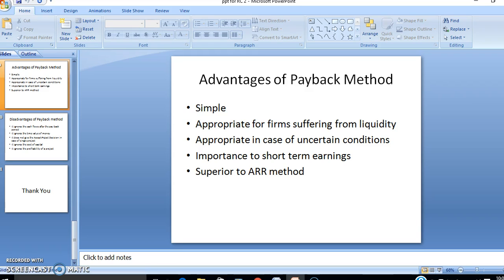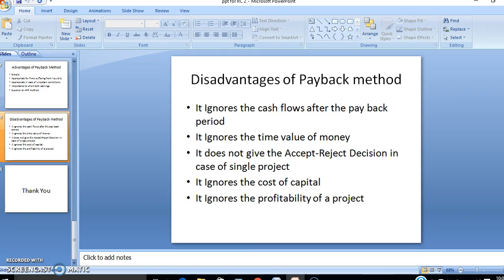It is superior to the ARR method because it is based on cash flow analysis. Also, if the ARR of two projects is equal, the payback period approach shows that the project with a shorter payback period will be preferred, as it refunds the capital outlay earlier than the other. This method has some disadvantages also.